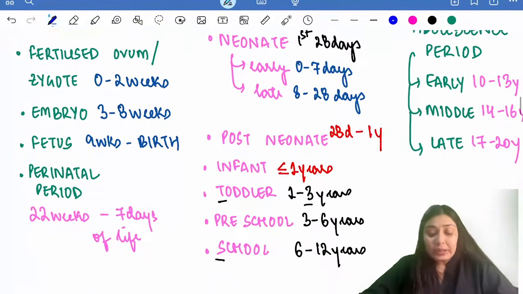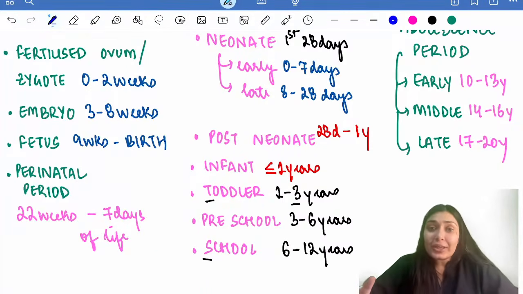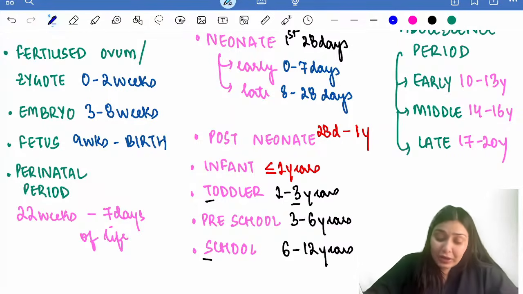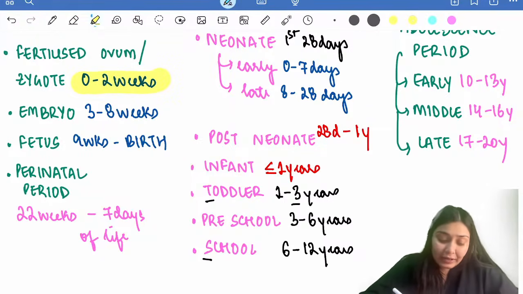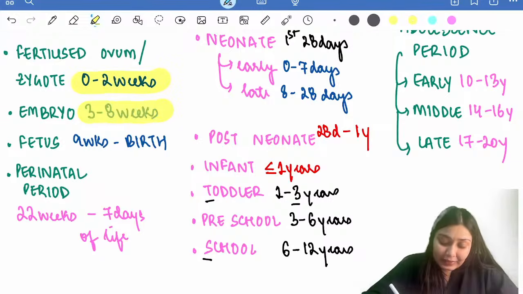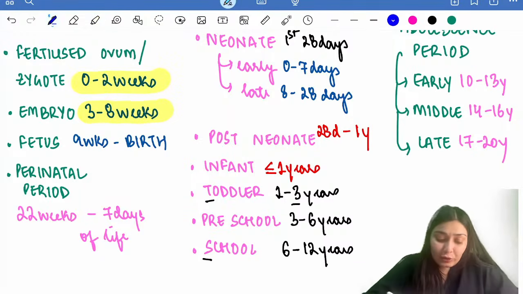Before the birth, when the egg is fertilized by the sperm and there is formation of zygote, we call this zygote till 2 weeks of gestation age. After that, we label it as embryo till 8 weeks, 3 to 8 weeks. So how do we remember?